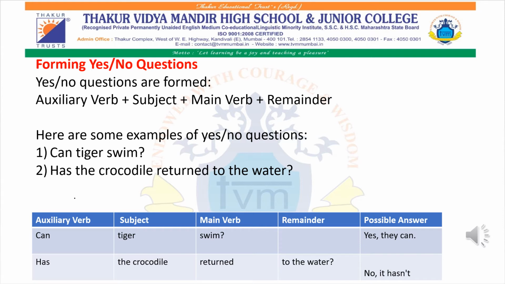So whenever you have to form a yes or no question, then this will be the structure. First, modal auxiliary verb plus subject plus main verb, and in the end plus remainder. I hope you have understood how to form a yes or no question.